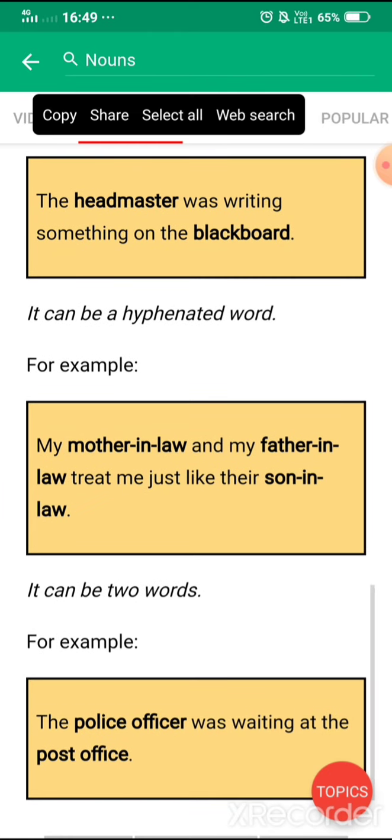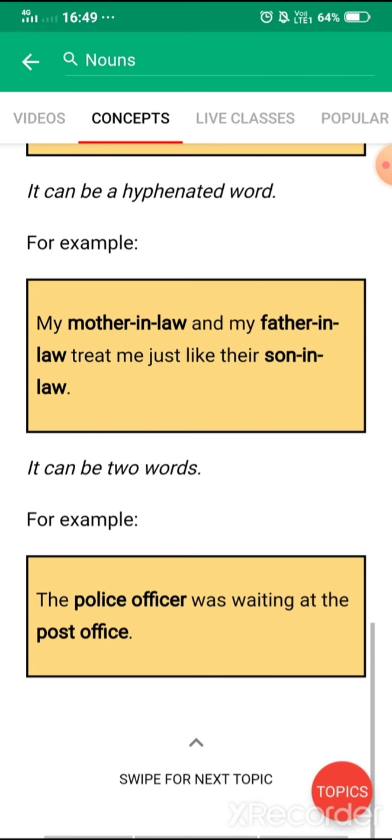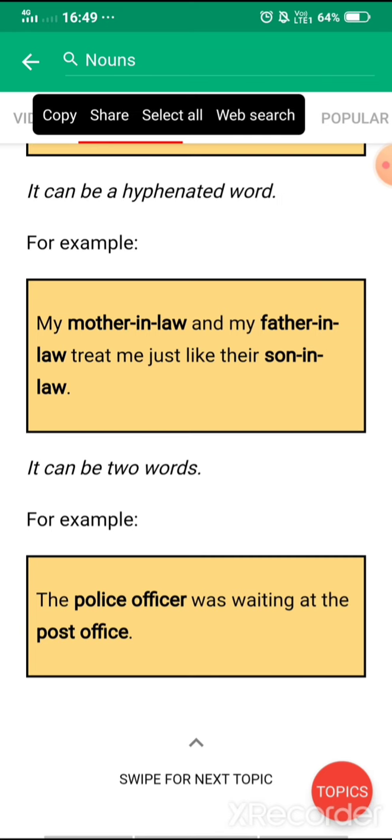Now the next you can see, my mother-in-law and my father-in-law treat me just like a son-in-law. Again, more than two words are there. Then after, the police officer was waiting at the post office. So here also you can see two words which are together making a single word.